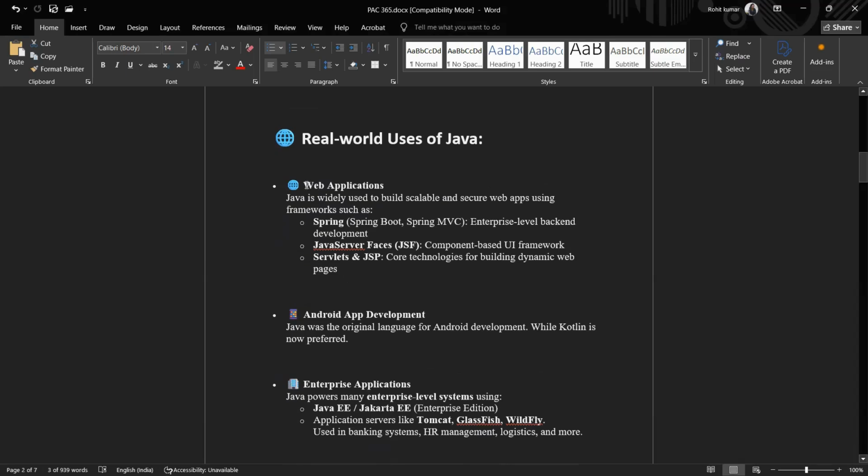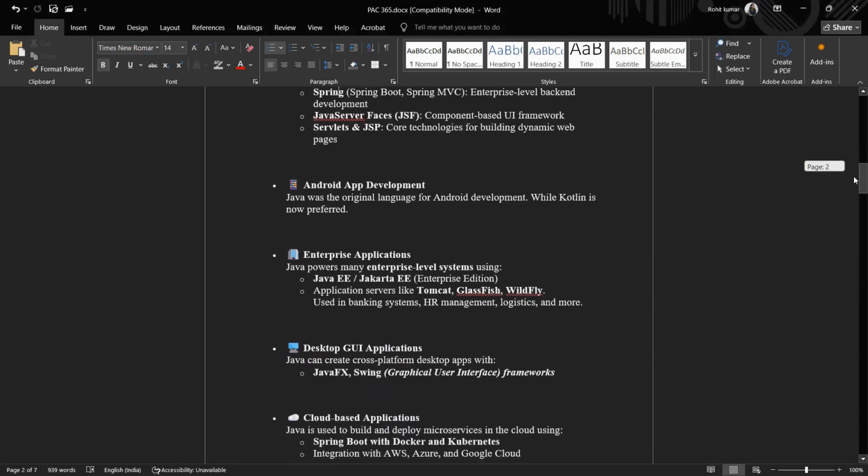Now for web applications, Java is widely used to build scalable and secure web apps using frameworks such as Spring, which is a powerful framework of Java, and JavaServer Faces, a component-based UI framework, and servlets and JSPs, which provide core technologies for building and developing Java dynamic web. Dynamic means interactive web.